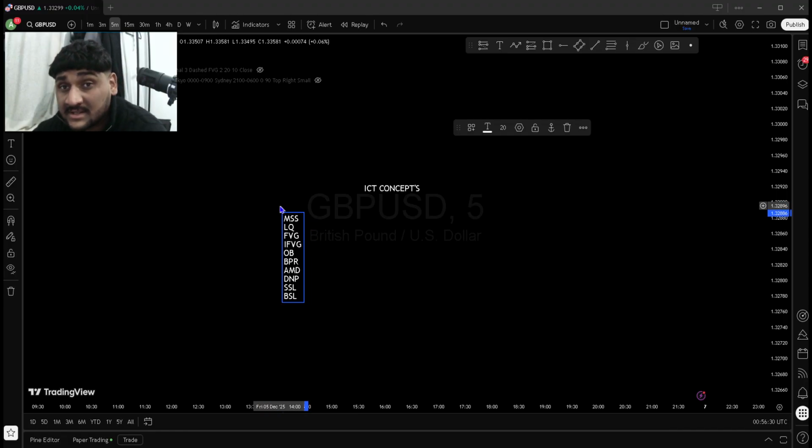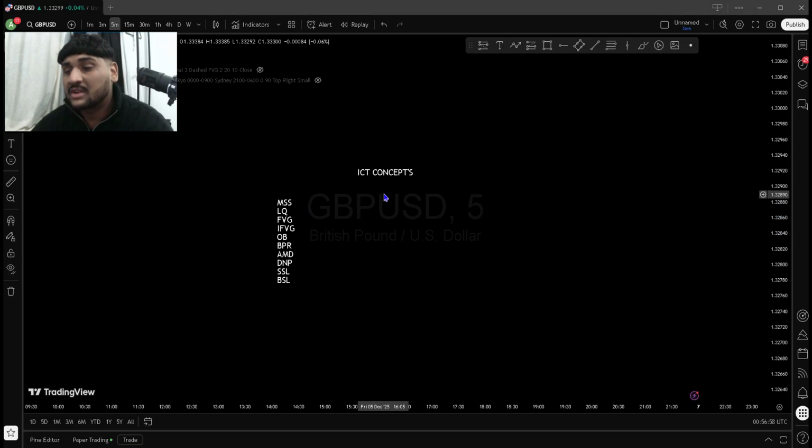MSS stands for market structure shift. LQ stands for liquidity. FVG for fair value gap. IFVG for inverse fair value gap, OB for order block, BPR for balanced price range, AMD for accumulation, manipulation, and distribution, DNP stands for discount and premium, SSL stands for sell side liquidity, and BSL stands for buy side liquidity. So now that we know this, let's start first with the BSL.